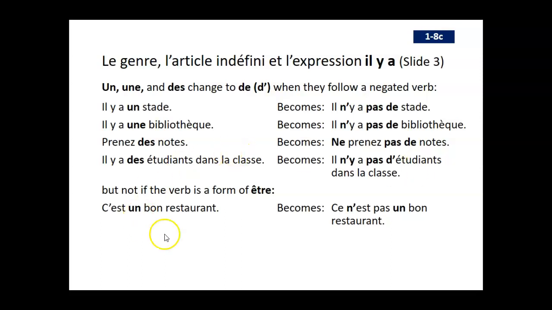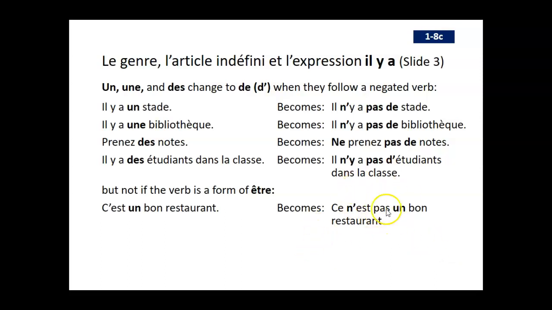Okay, but if we happen to be using this form of être with ce, like c'est un bon restaurant. Okay, so if I say c'est un bon restaurant, it is a good restaurant. When I'm using that form, like it is rather than there is or there are, then I don't need to use de in place of un. I would say ce n'est pas un bon restaurant.